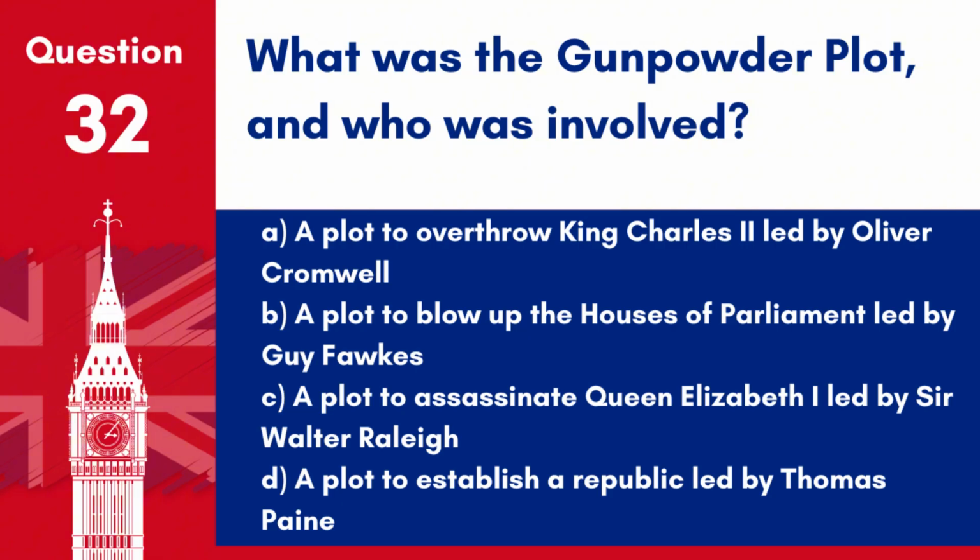Question 32. What was the Gunpowder Plot and who was involved? A. A plot to overthrow King Charles II led by Oliver Cromwell. B. A plot to blow up the Houses of Parliament led by Guy Fawkes. C. A plot to assassinate Queen Elizabeth I led by Sir Walter Raleigh. D. A plot to establish a republic led by Thomas Paine.